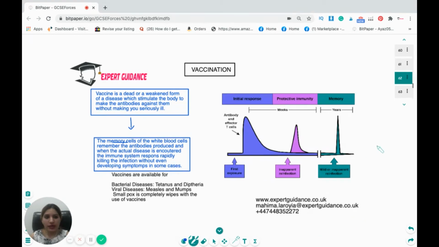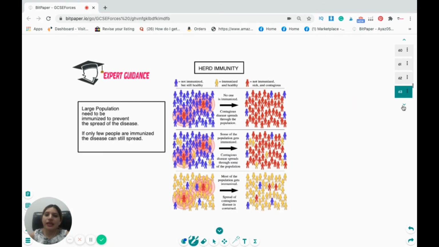All right. Okay, now let's move on to the next slide. What is herd immunity? Herd immunity is that a large population needs to be immunized to prevent the spread of the disease. If only a few people are immunized, it will not help because the disease can still spread.